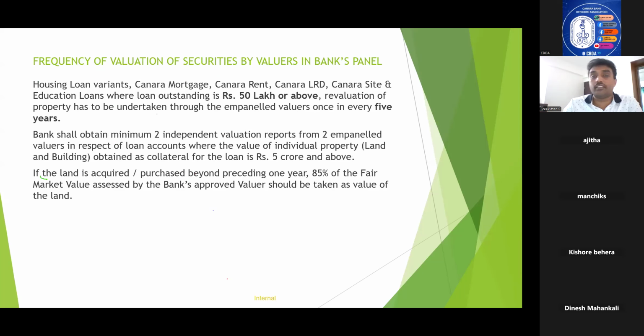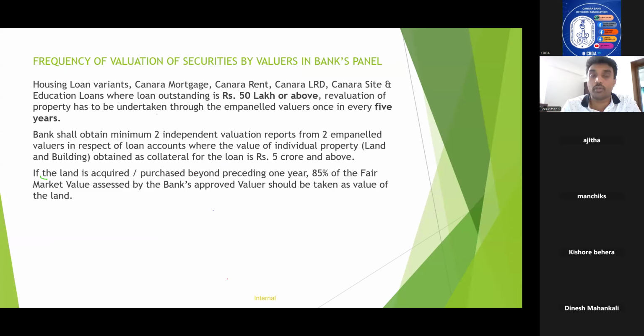Now coming to the next important thing with regard to retail lending, the frequency of valuation of securities. Because most of the valuation policy of the bank is put forward by RME. But within that, the retail asset vertical will come up with guidelines with regard to the frequency of valuation of security.